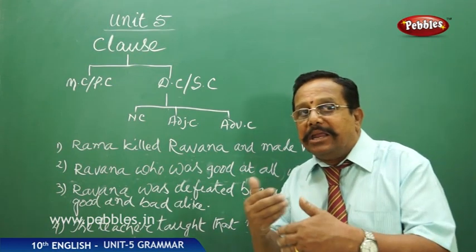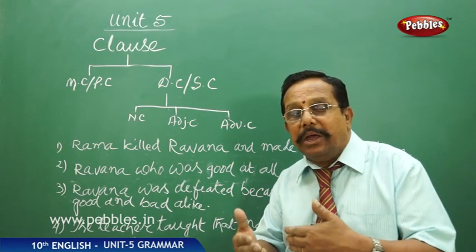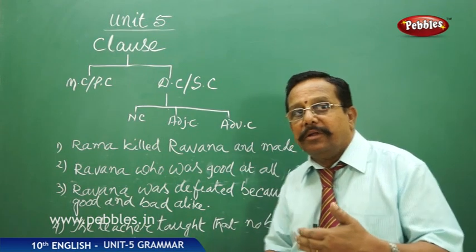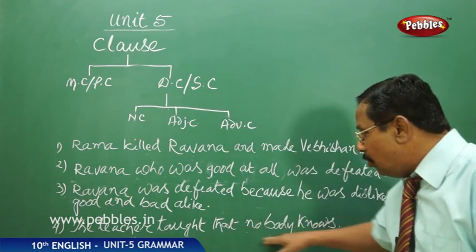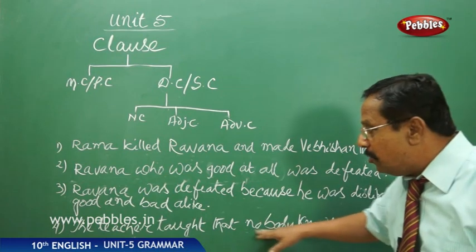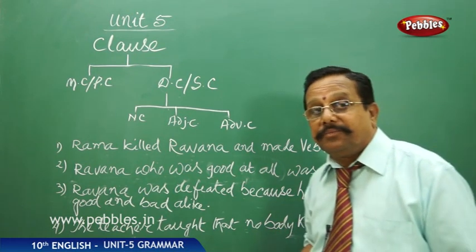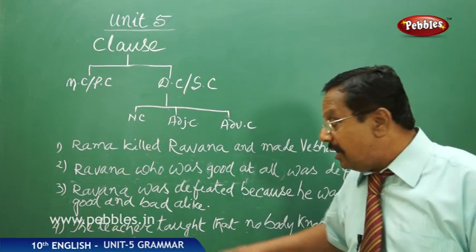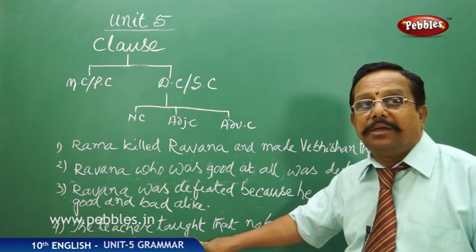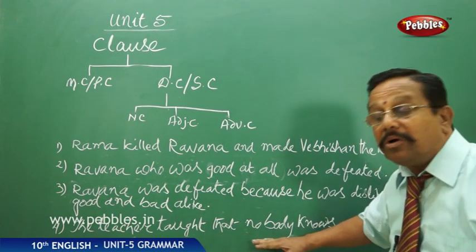What is not known to people, what is not known to us, what is not known to anybody, that is what I have put over here, that nobody knows. That nobody knows is the clause. But what is that clause? It stands as the object of this verb taught, and hence it is the noun clause.